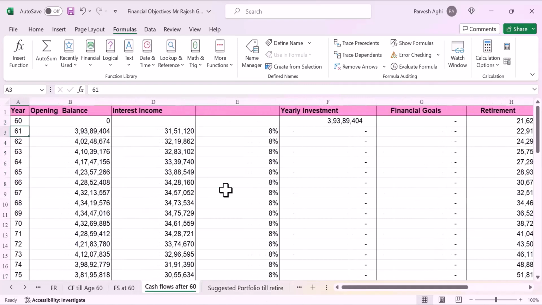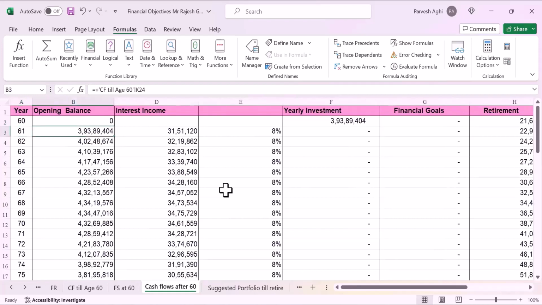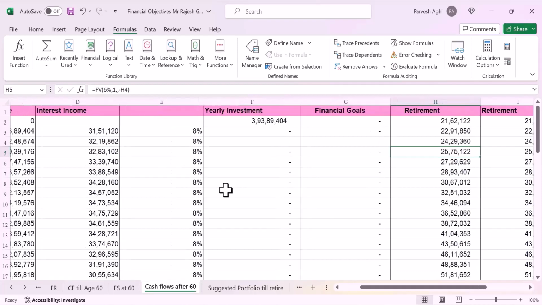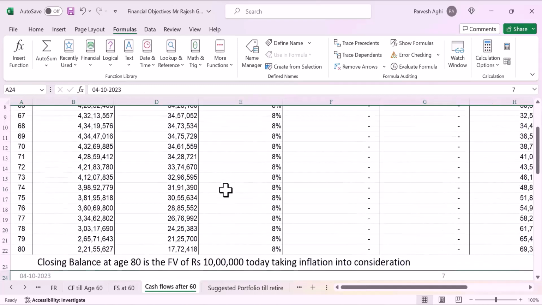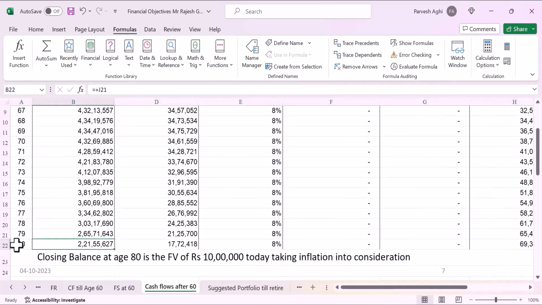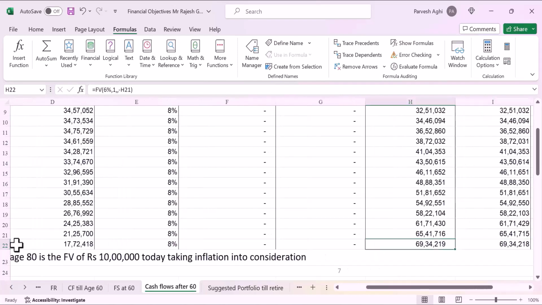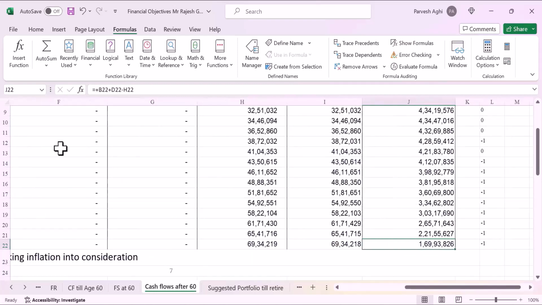So when he attains the age of 61, then 62, 63, likewise, we have considered an 8% return on his balance, what he has got after meeting his personal expenditure, which is growing by 6% because of inflation. So at the time when he retires and achieves the age of 80, he'll have an opening balance of 2 crore 21 lakhs still with him. And 17 lakhs 72,000 is his income at 8%. But his expenditure will be 69 lakhs 34,000 in the exit year. So we'll have a closing balance of 1 crore 69 lakhs.